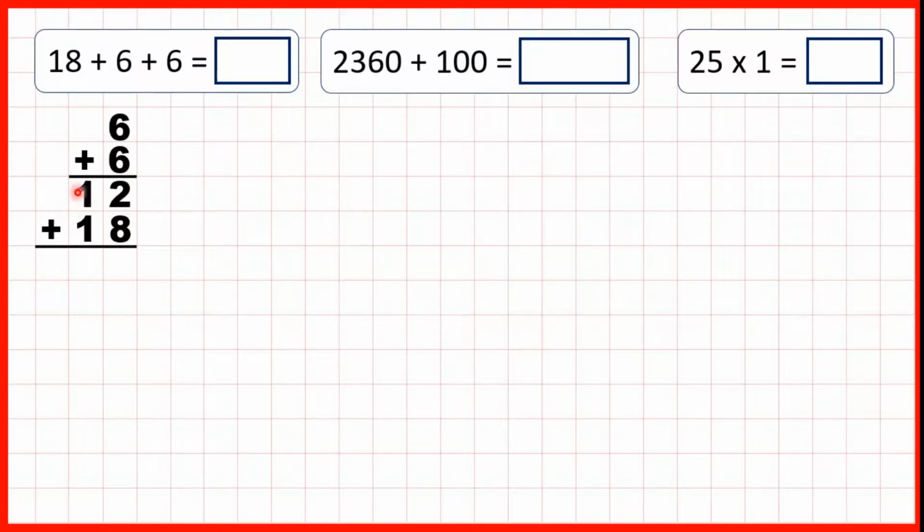2 plus 8 is 10, so 1, 0. 1 plus 1 plus 1 is 3, so our answer is 30.